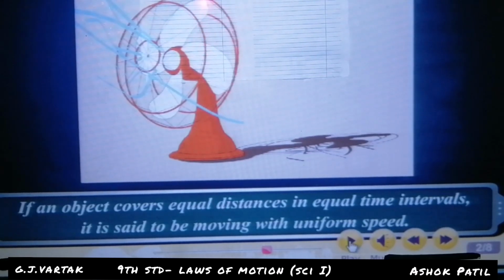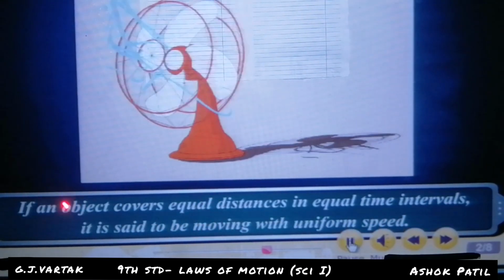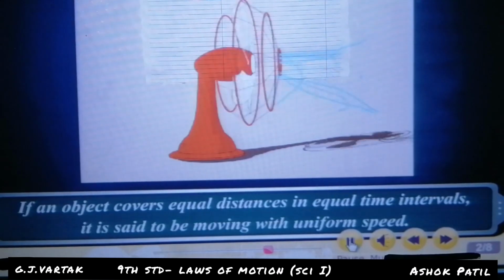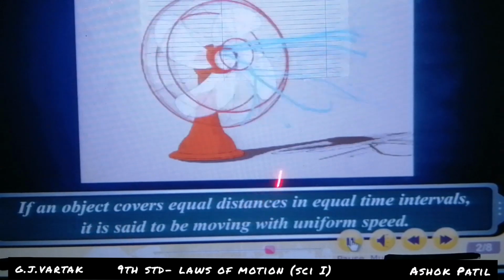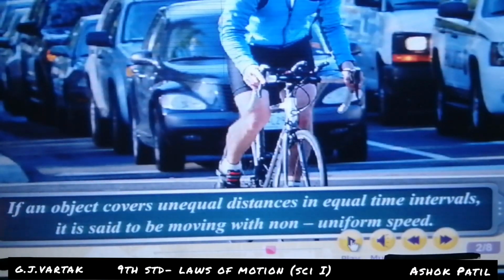When the fan blade covers equal distance in equal time intervals, it is said to be moving with uniform speed. Write down 5 examples of uniform circular motion, of uniform speed. Equal distance in equal time intervals.